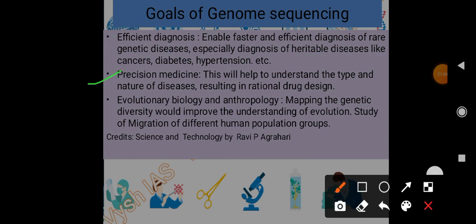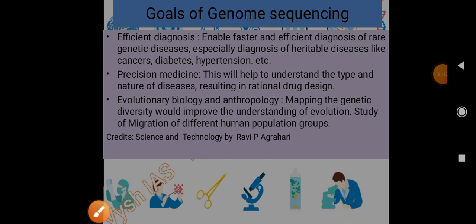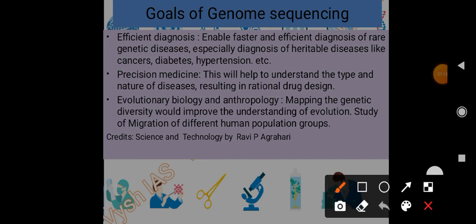Then precision medicine. This will help to understand the type and nature of the diseases, resulting in rational drug design. How the gene will function. If some individual has a gene of some cancer, and it is diagnosed early, accordingly the drug can be designed. What prescription has to be given will be decided faster and it will be much more efficient, right.